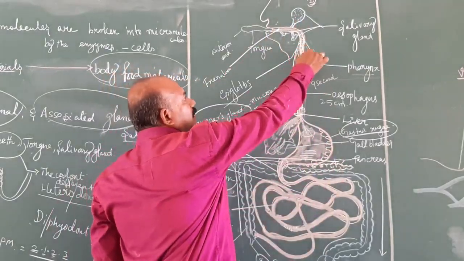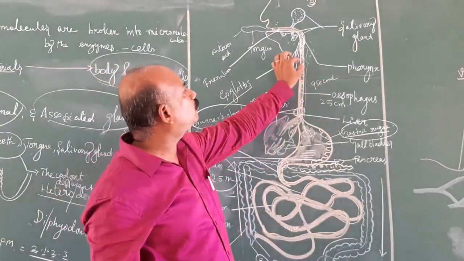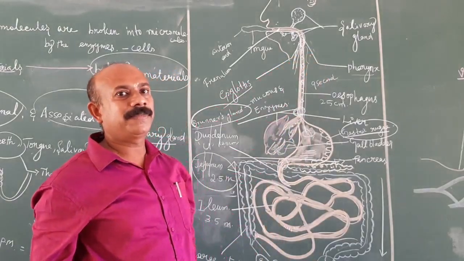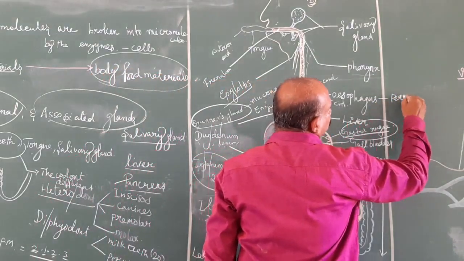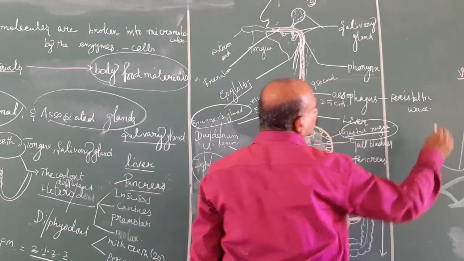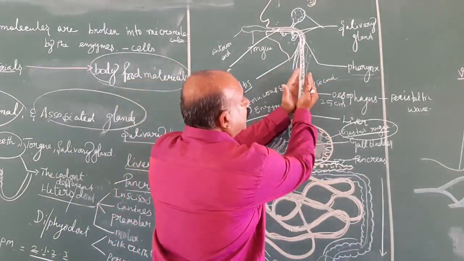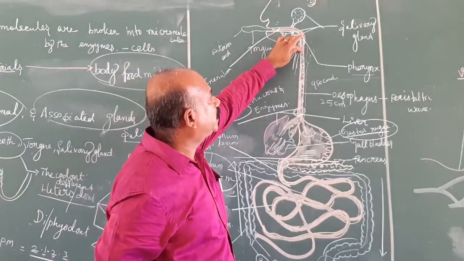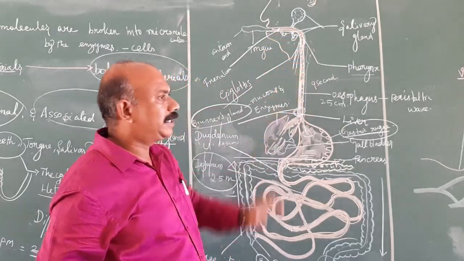Then the food enters the stomach through the esophagus or food pipe region. There is a special movement of the muscular structure inside the esophagus known as peristaltic movement. So the esophagus is involved in peristaltic movement or the peristaltic wave. The contraction and relaxation of the inner wall of the esophagus is known as the peristaltic wave. This helps the food material enter the stomach without any defect.